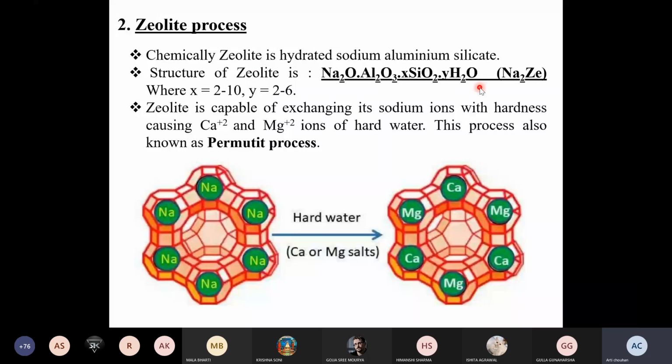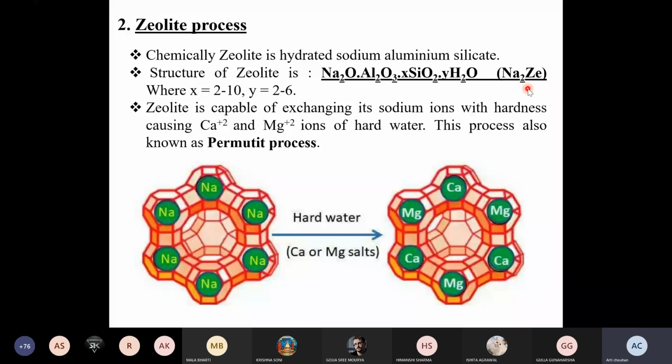So X may be 2 to 10 here, and Y may be 2 to 6 in number. Okay, so after that, whenever the chemical reaction is there in the explanation, I will write Na2Ze for the structure of the zeolite, so that we can easily understand that particular process.